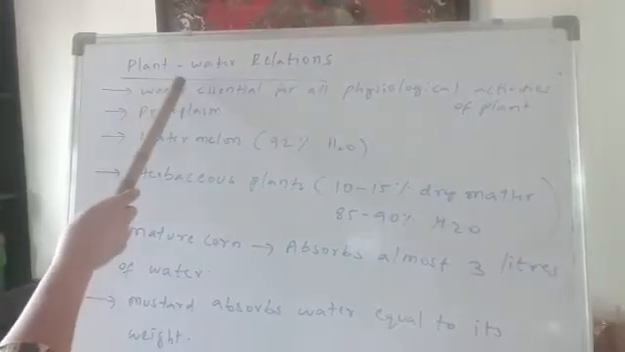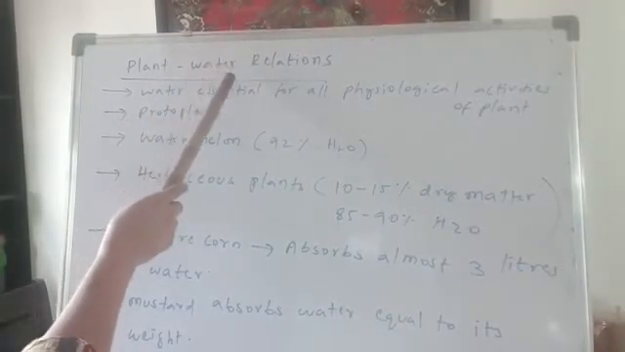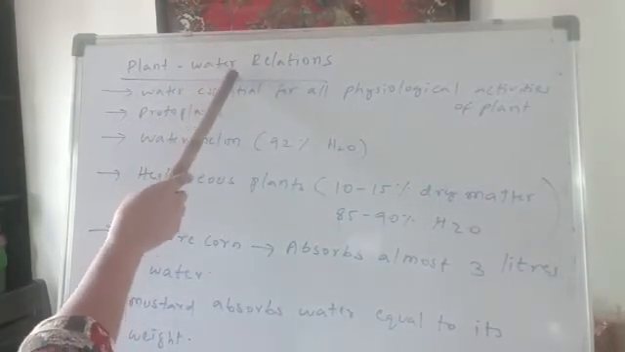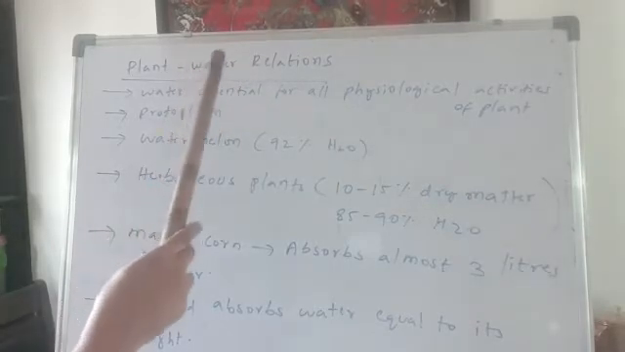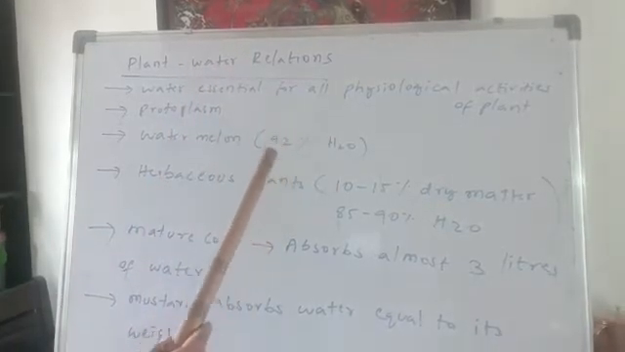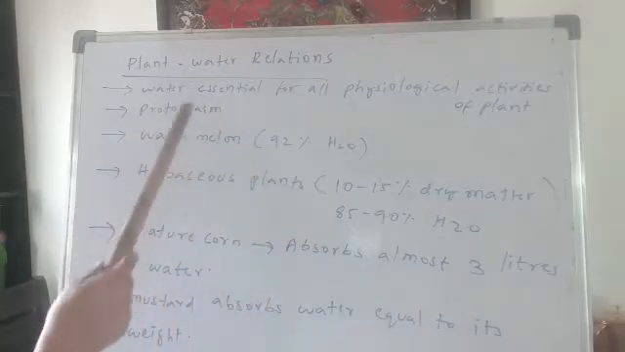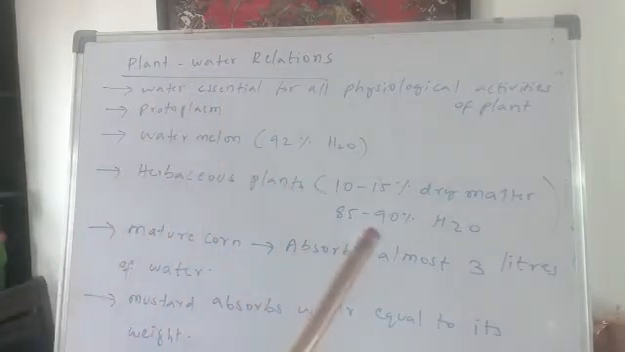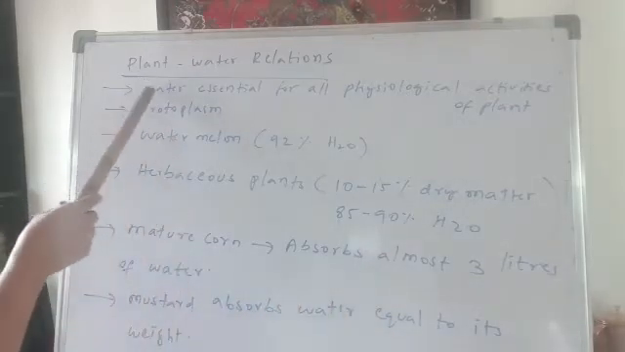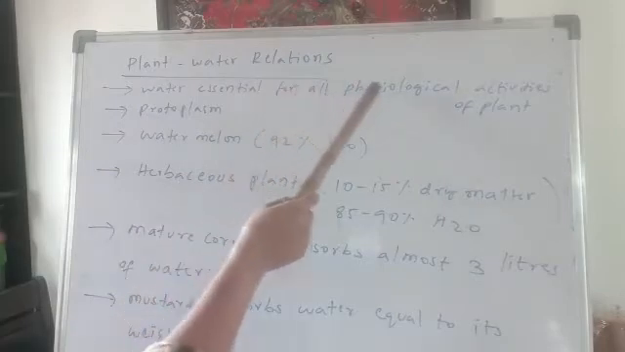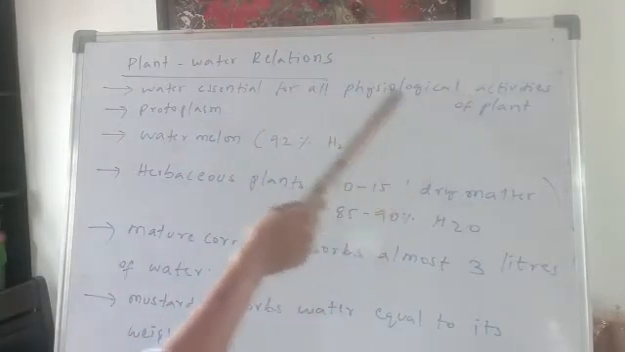In this class, we will discuss how water is important for the plants. Water is a universal solvent. Most of the enzymes are active in presence of water. Now you should know that 90 to 95% of the plant is occupied with water. Thus, water is essential for all physiological activities of the plant.